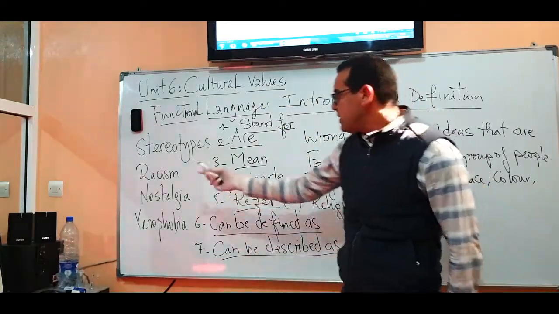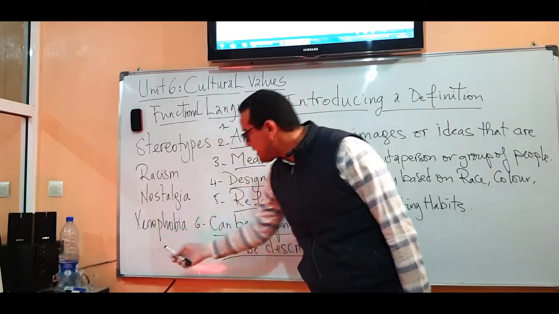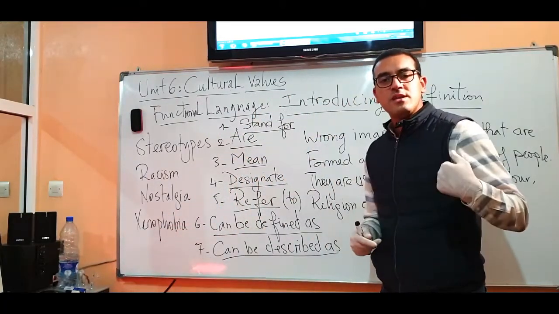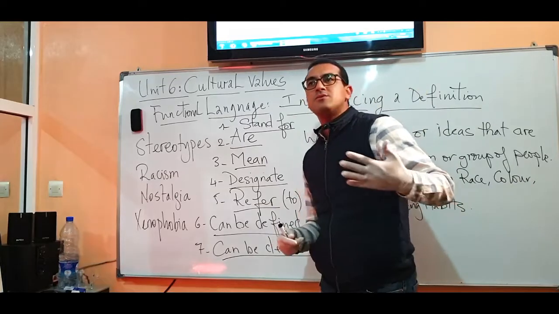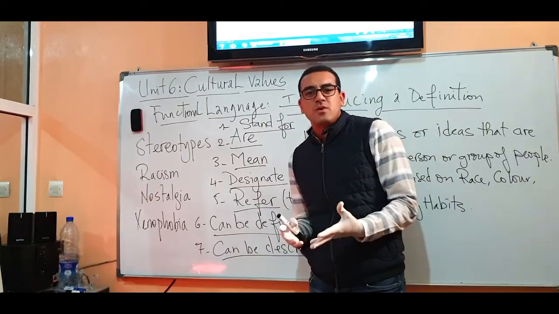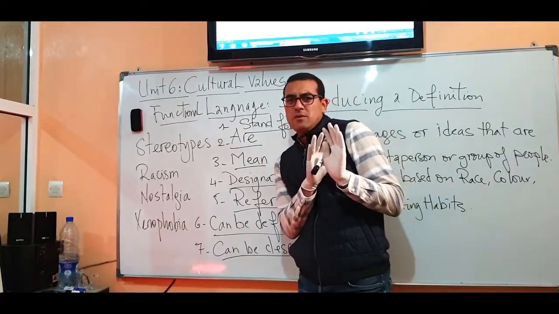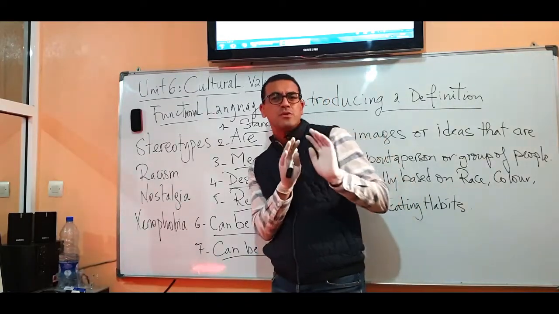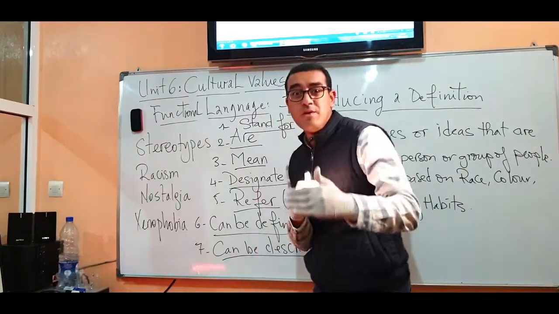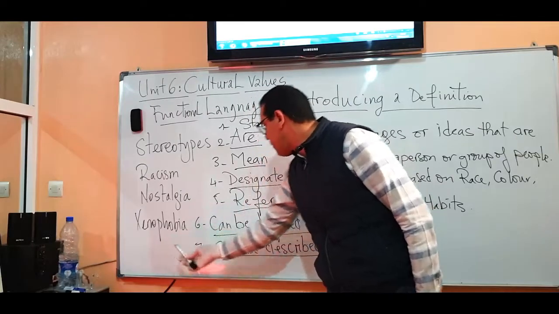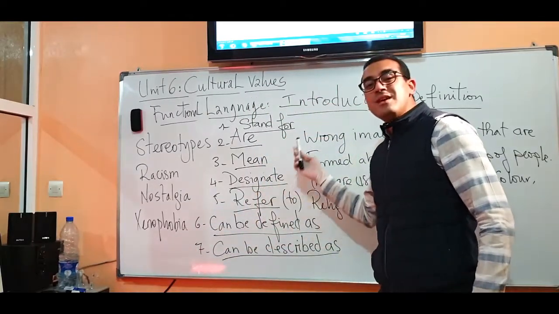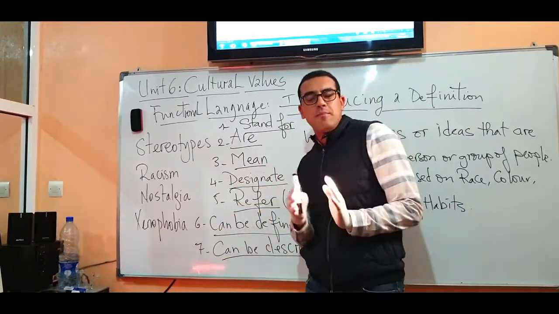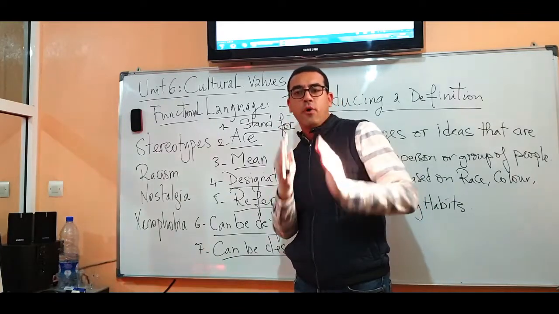We have, for example, the fourth one here, xenophobia. We have seen this word. What does that mean? It means the state of being contemptuous and fearful, especially of what? Foreign people. So we can say xenophobia designates the state of being contemptuous and fearful of foreign people.